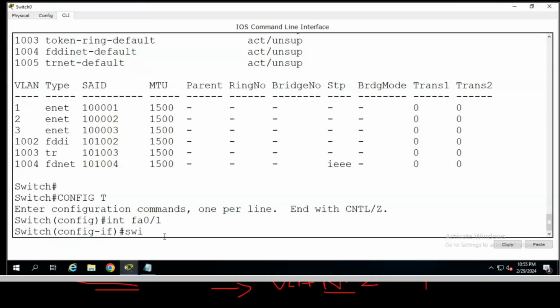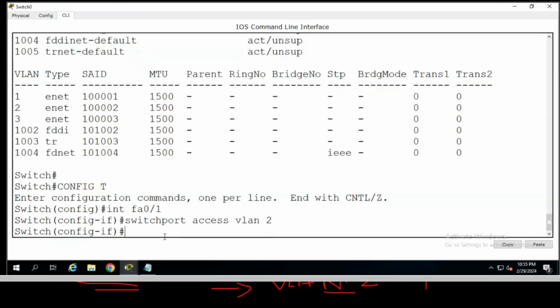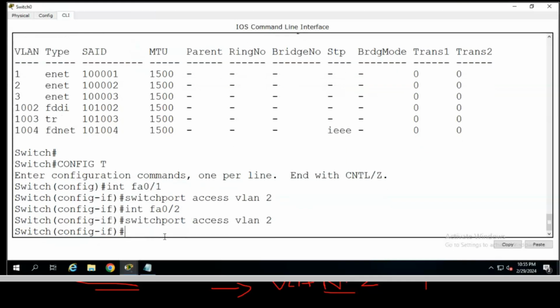Now just type switchport access vlan and the number of the VLAN. I want to add this port into VLAN 2. Then enter. It's added. Then I want to add the second port, in VLAN 2. Same thing. It's also added.